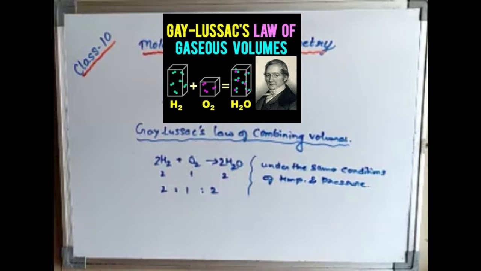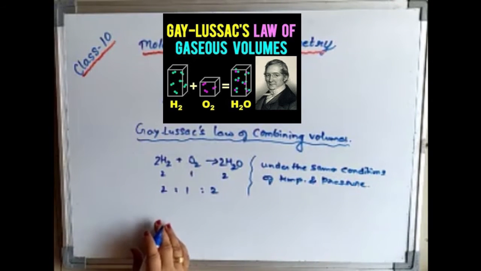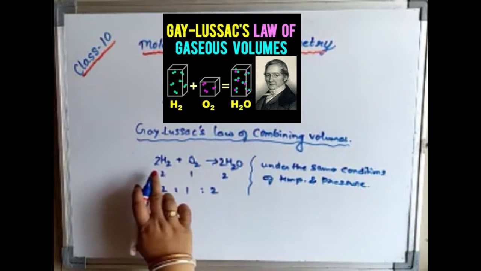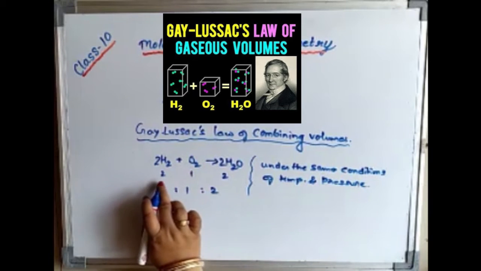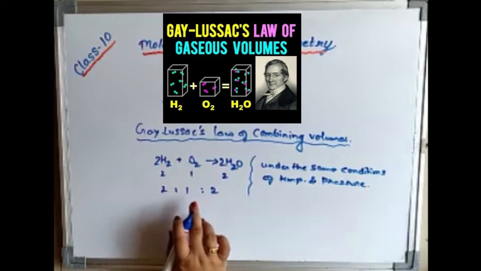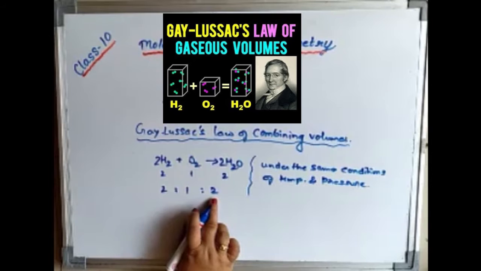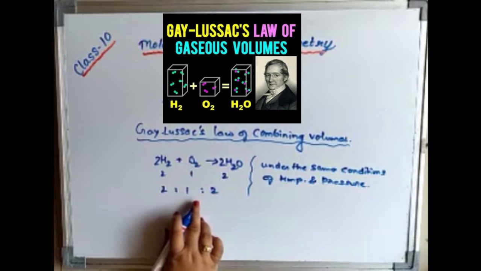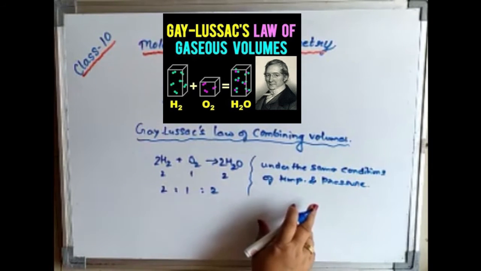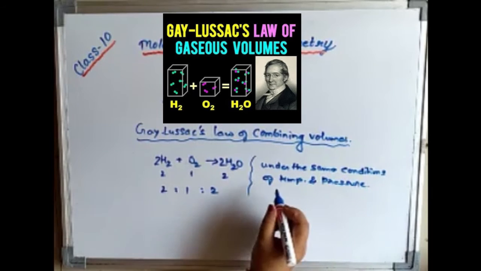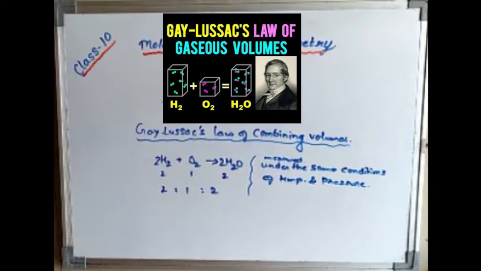So he deduced a law, and the law says that when gases react, they do so in volumes that bear a simple ratio to one another and to the volume of the gaseous product formed, provided all the volumes are measured under the same condition of temperature and pressure. Then only this will satisfy the law.